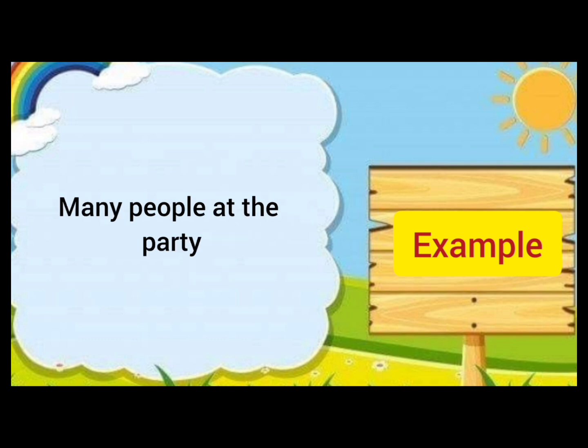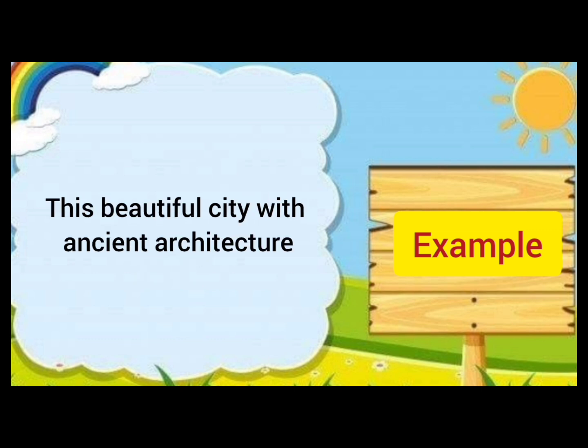Many people at the party. Many is a pre-modifier, people is a noun, at the party is a post modifier. This beautiful city with ancient architecture. Now this is also a pre-modifier as demonstrative adjective. Beautiful is used as again a pre-modifier.